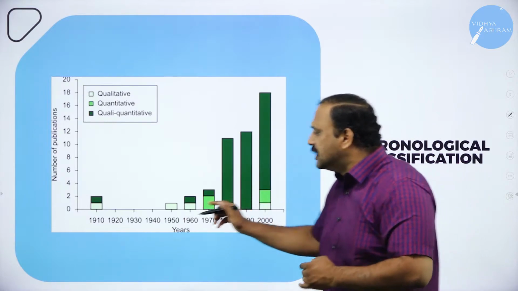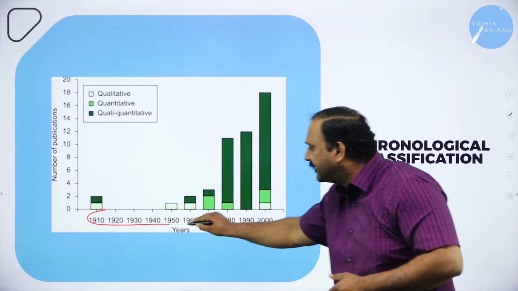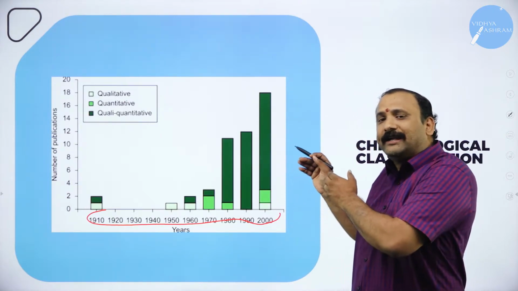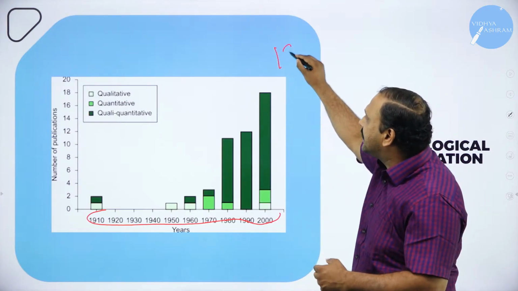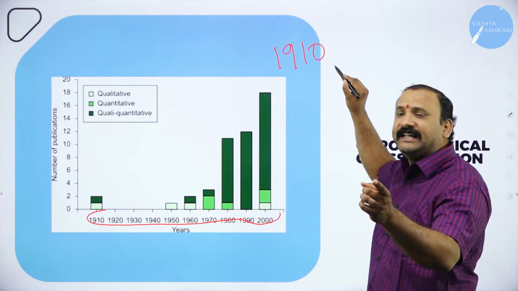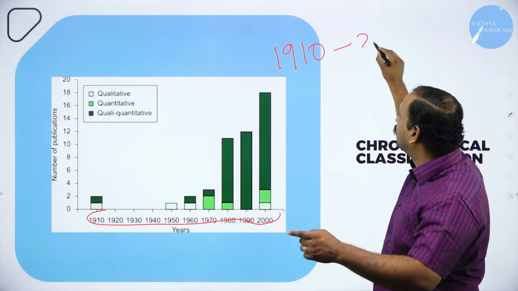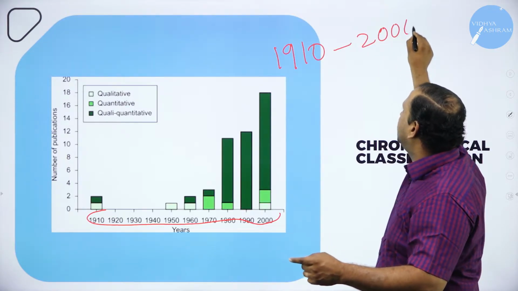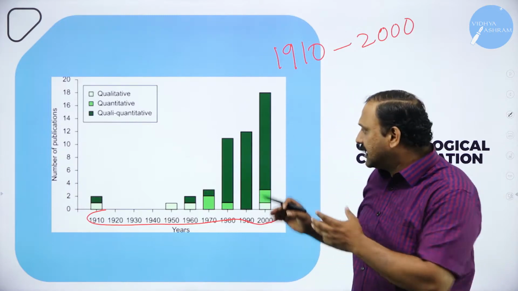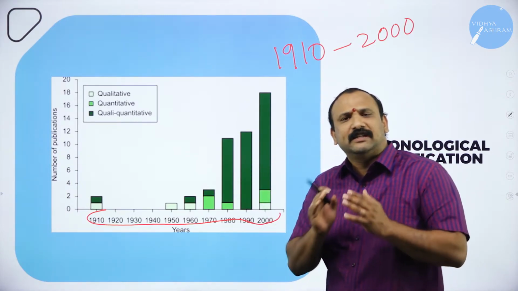It is arranged, so if you start looking into the data here, it starts from 1910 and goes all the way till 2000. The data is arranged very clearly, starting from the year 1910 and going till 2000. So we are going to see data which is about 90 years' worth. That's what is being represented here. There's a sequence.